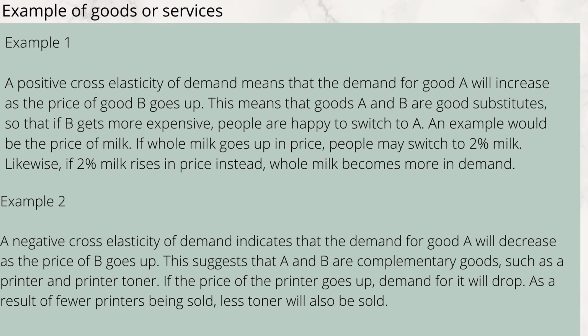Example 2: a negative cross-elasticity of demand indicates that the demand for good A will decrease as the price of good B goes up. This suggests that A and B are complementary goods, such as a printer and printer toner. If the price of the printer goes up, demand for it will drop. As a result of fewer printers being sold, less toner will also be sold.